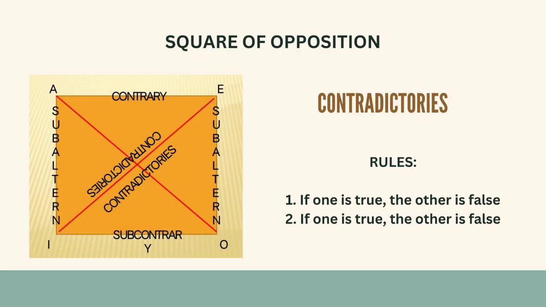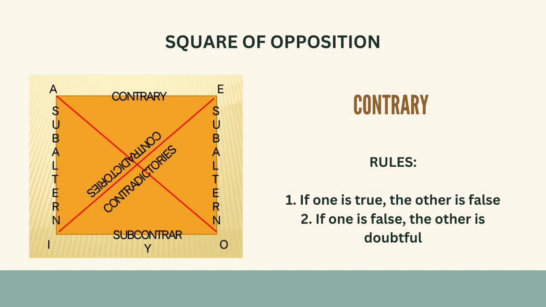Next is the square of opposition. In the square of opposition, we have contradictories, contrary, subcontrary, and subaltern. The rules for contradictories: if one is true, the other is false. If one is false, the other is true. For example, all men are rational is true. Therefore, some men are not rational is false.